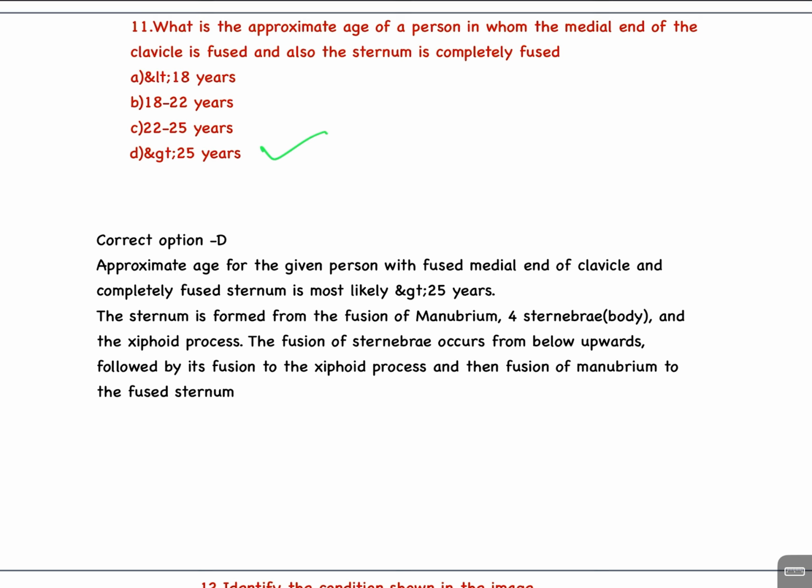The sternum is formed from the fusion of manubrium, sternebrae and the xiphoid process. The fusion of sternebrae occurs from below upwards, followed by its fusion to the xiphoid process, and then fusion of manubrium to the fused sternum.